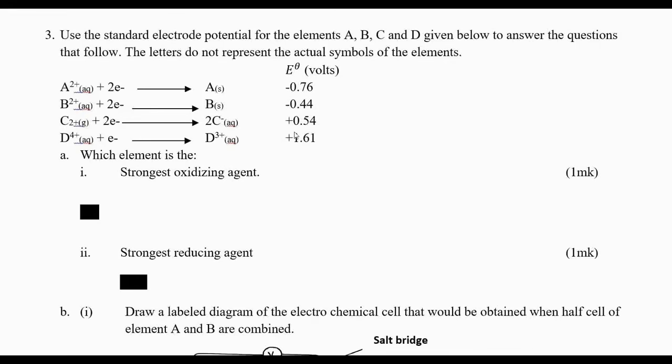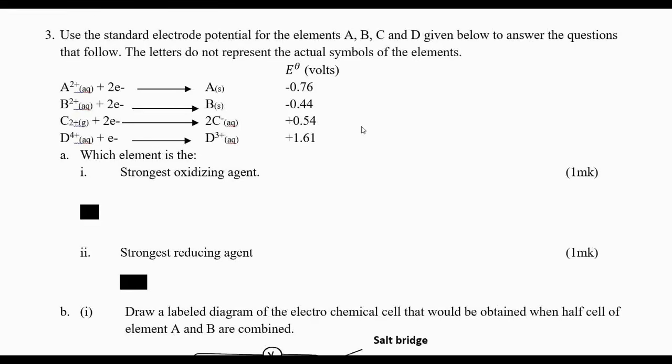Now I want to take you straight to the question so that I can be able to answer this question. Which element is the strongest oxidizing agent? Now that's where I will start to explain something. Strongest oxidizing agent, the most positive is the strongest oxidizing agent.